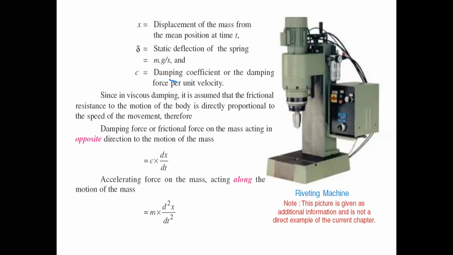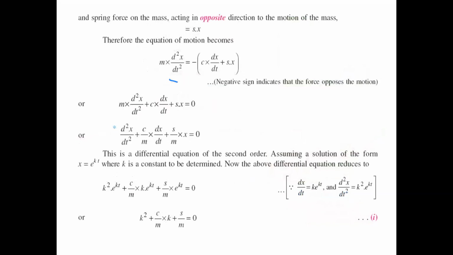Now the damping force is c into dx by dt, and the accelerating force is m into d square x by dt square, and the spring force is sx, which acts in the direction opposite to the motion of the mass. Equating the forces, the accelerating force goes downward, and the other two forces go upward.